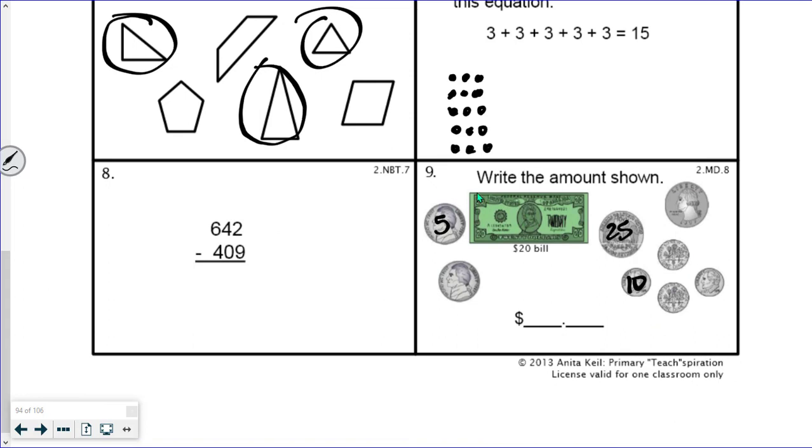Number 8. 642 minus 409, so with 2 minus 9 we can't do it, so we're going to regroup. So we'll cross those out. These 4 tens become 3 tens, and then 2 plus a 10 is 12. So we have 12 minus 9 equals 3. And then 3 tens minus 0 tens is still 3 tens. 600s minus 400s is 200. So 233.